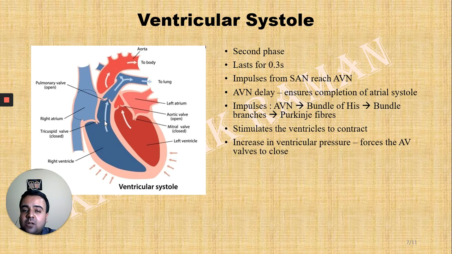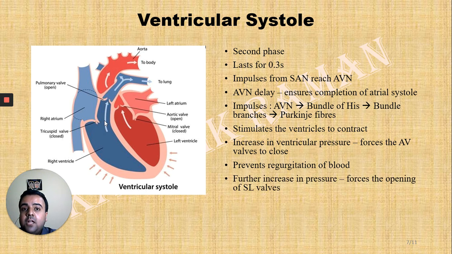Now, once the ventricles are contracting, the pressure within the ventricles increases, and this forces the AV valves to close. Once the AV valves are closed, it prevents the regurgitation or the backflow of the blood into the respective atria. As the ventricles continue to contract, there is a further increase in the pressure, and this forces the semilunar valves guarding the orifice of the pulmonary artery and the aorta to open.